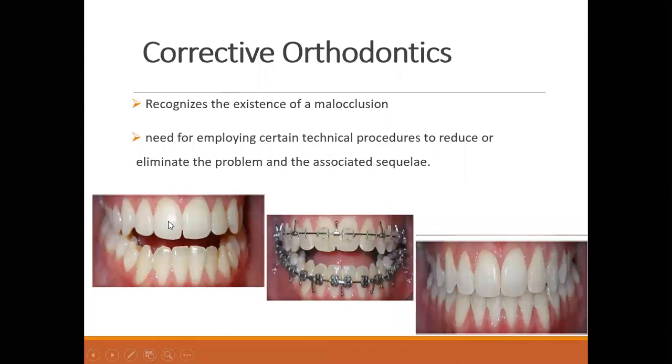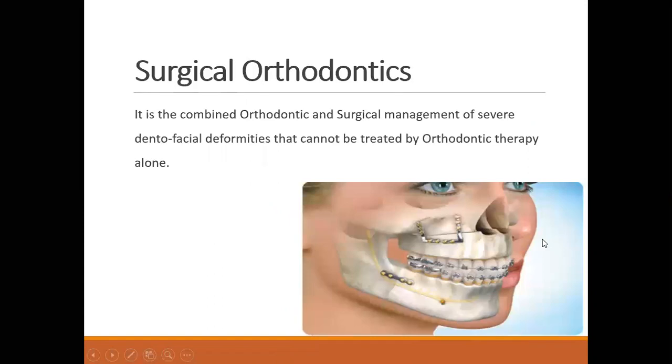Can you see here? Again, this is open bite. Open bite is not a normal occlusion. This is abnormal occlusion. To have a proper occlusion, you shall have your upper and lower teeth in contact. Normally, the upper teeth overlap the lower teeth, and then it is called normal occlusion, which was not present before. So corrective orthodontics was done to eliminate the problem. Here the problem was there, now the problem is eliminated and treated with proper technical procedures.